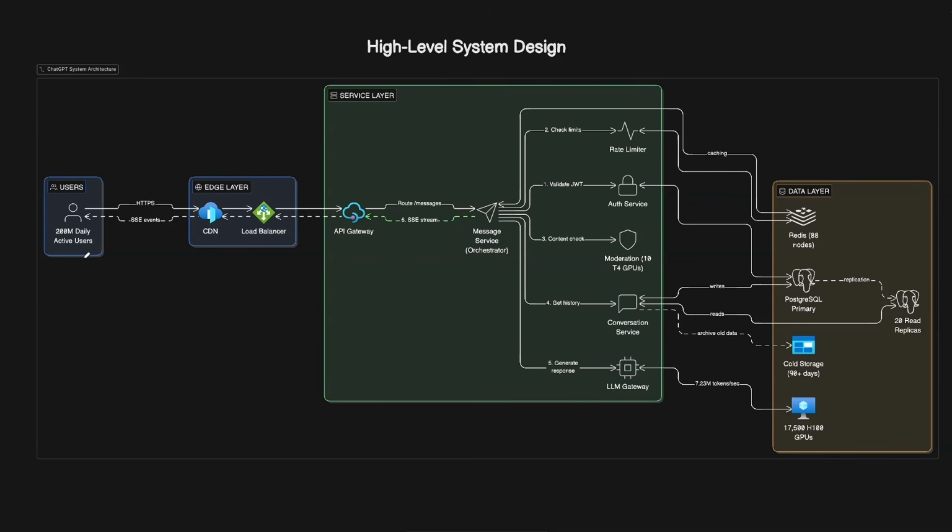Before diving into costs and implementation details, let's map out the complete system architecture. We can break this down into 3 main layers. On the first layer, we will have the client where the users are accessing our platform. It's a front-end app and also possibly a mobile app accessing the servers. And this is where we also stream the server-sent connections for real-time streaming. We'll also have the edge layer here where we'll serve the static assets from the CDNs, and we'll also have the load balancer layer in front of it before accessing our API gateway.